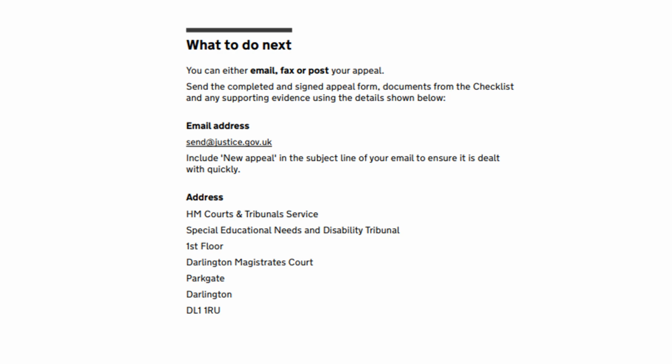So on this section of the form, you'll find the details as to where to send your appeal documents. This can either be done electronically via the email address, and remember that you will need to write New Appeal in the subject line of your email and your child's name. Or if you're posting your form, then this is the address to send it to. We would always recommend that you post your appeal using recorded delivery. You should keep a copy of your appeal form either by photocopying it or by saving a copy electronically so that you can refer to this at a later date.